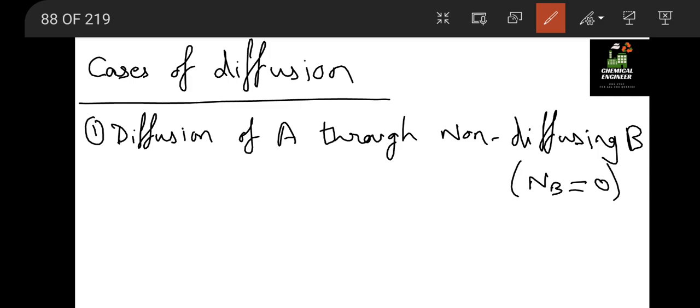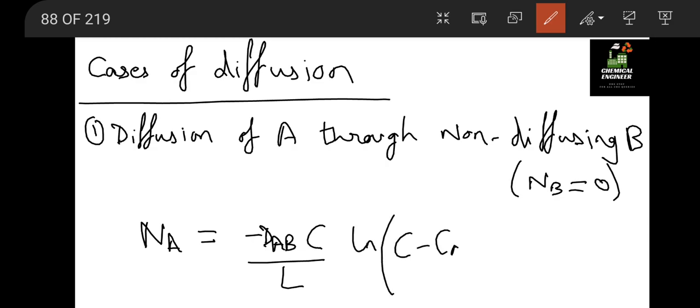In this case, the diffusion formula that we will get for the gaseous phase is N_A equal to minus D_AB into C by L into ln of (C minus C_A2) by (C minus C_A1).